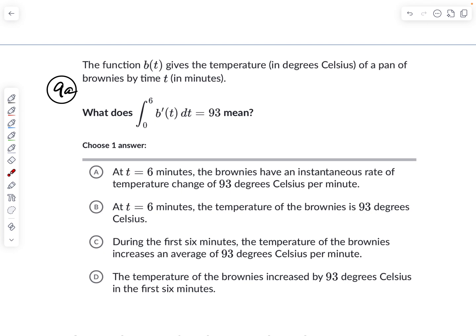All right, they tell you the function b of t gives the temperature in degrees Celsius of a pan of brownies. I guess B stands for brownies, by time. So I guess at different times you have different temperatures. Okay. And then they ask you the question, what does this mean? That's an integral from 0 to 6 of b prime t dt. They say that equals 93. What does that mean? Pause.